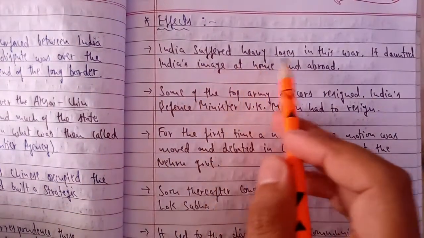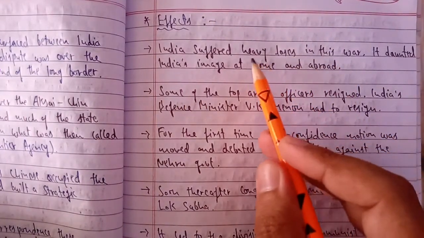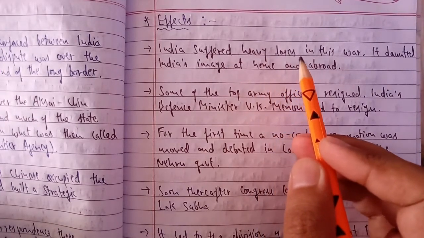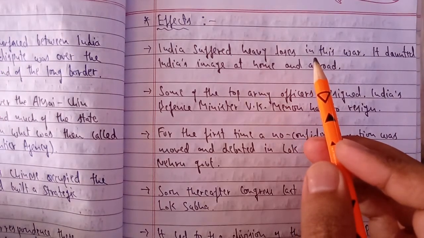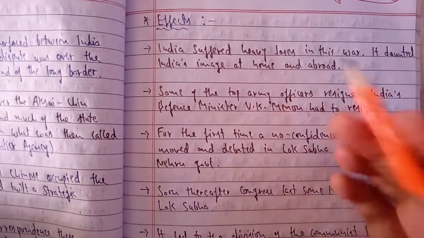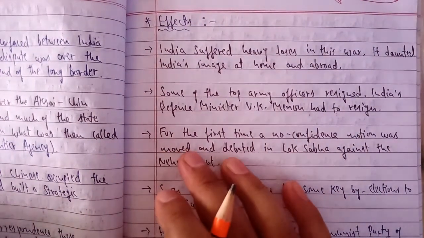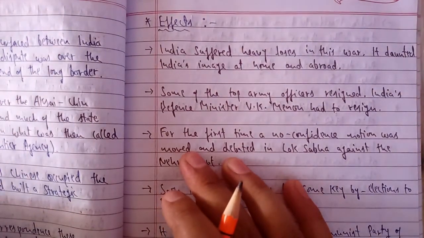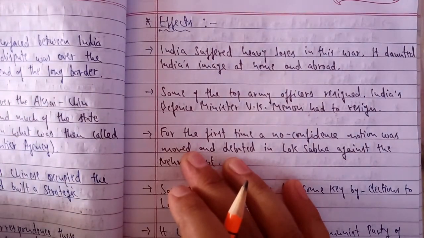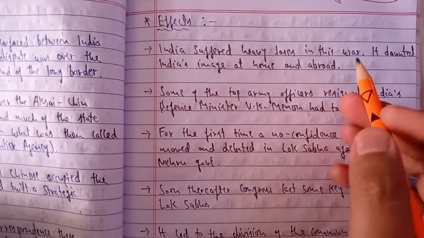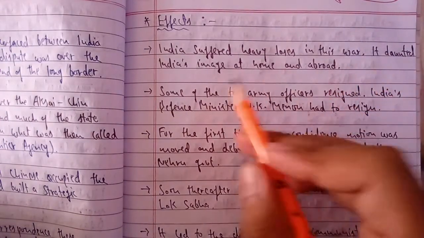India suffered heavy losses in this war. Of course, India was not prepared. India suffered a lot of loss of life among soldiers, and our soldiers did not have basic equipment, like the boots required to walk on snow. They did not have proper guns, arms and ammunition to counter the Chinese forces. In comparison to India, the Chinese were more developed militarily. It daunted India's image at home.